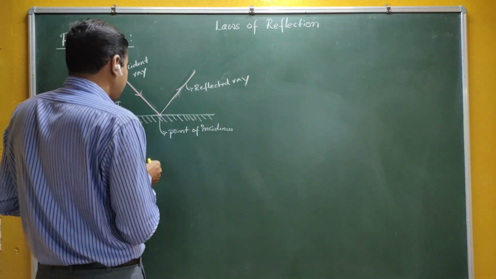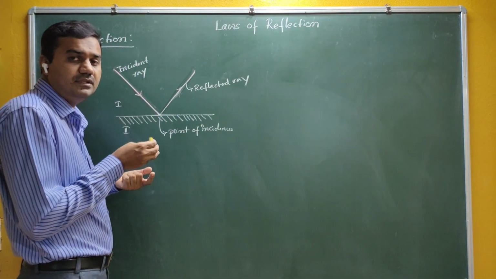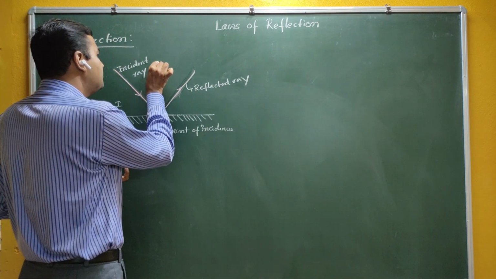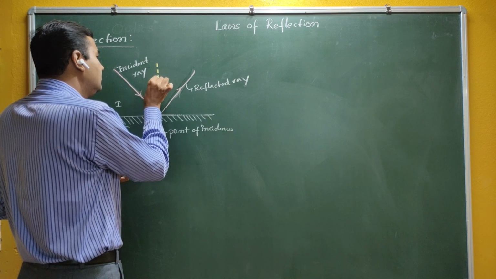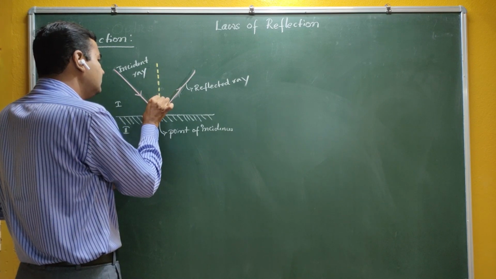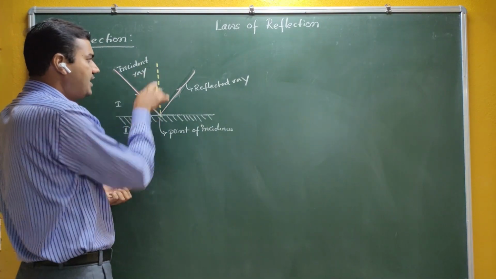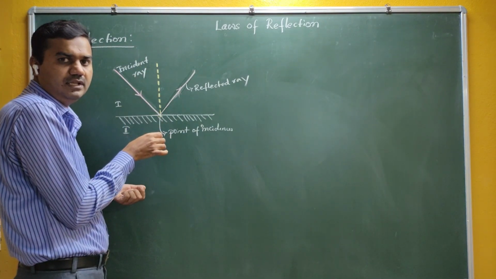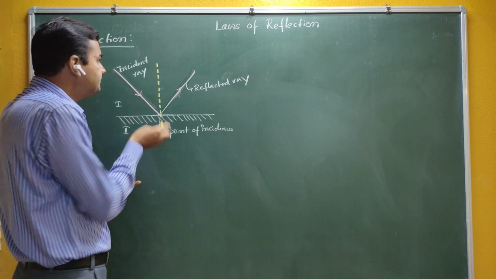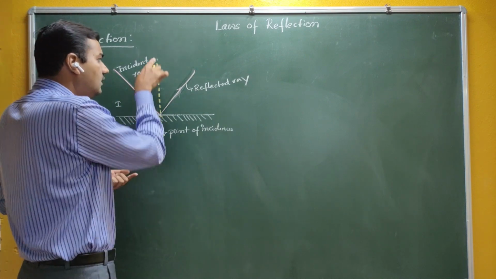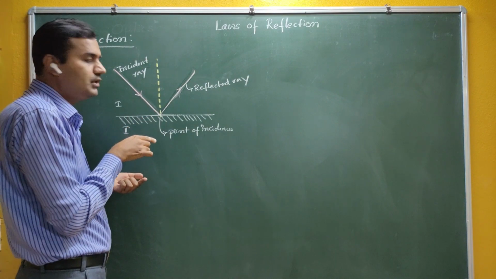So we are taking some imaginary line, therefore I represent this line by dots. This is an imaginary line; it doesn't practically exist here, so I represent it as a dotted line.